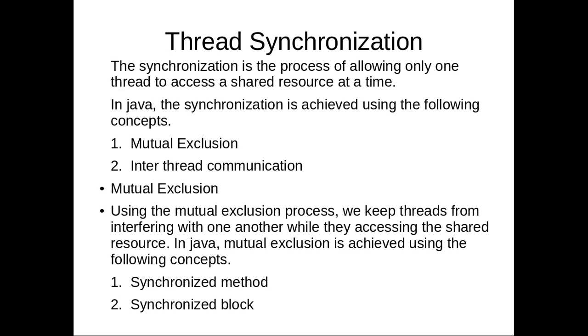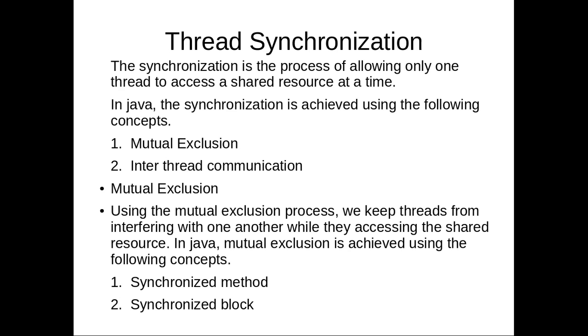That means if one process or one thread is executing in that portion, at the same time other processes should not execute that. So how can that be achieved in Java? That is thread synchronization. One method of achieving that is mutual exclusion. Using the mutual exclusion process, we keep threads from interfering with one another while they are accessing shared resources.